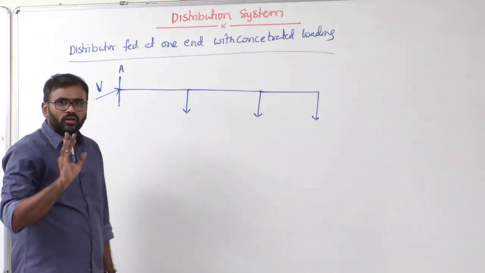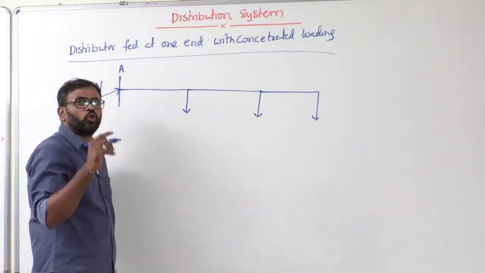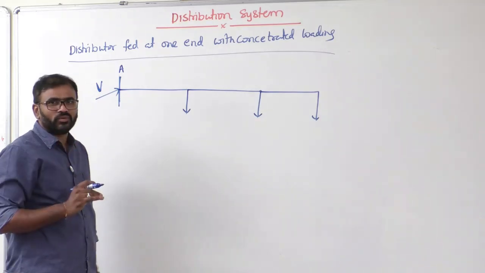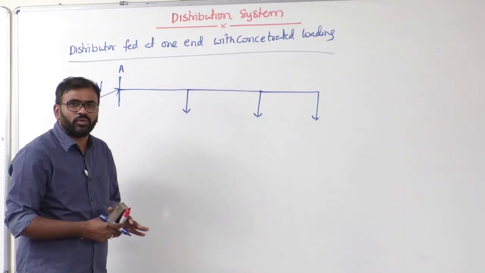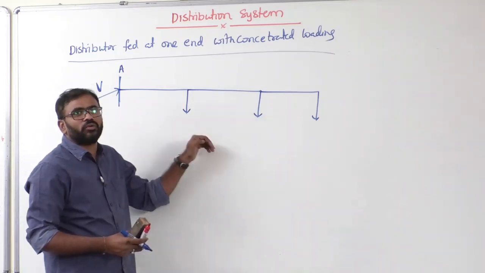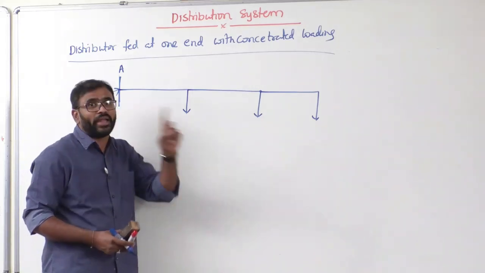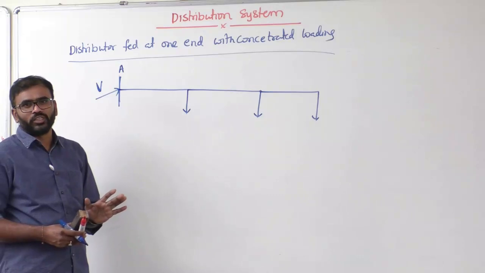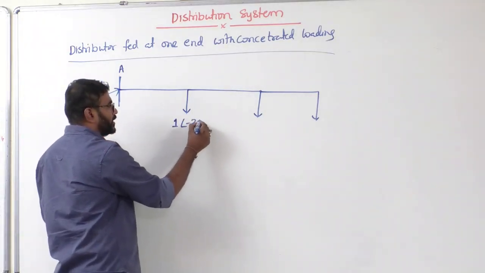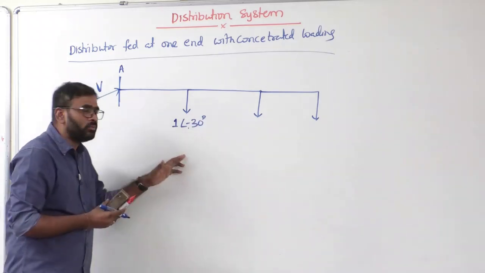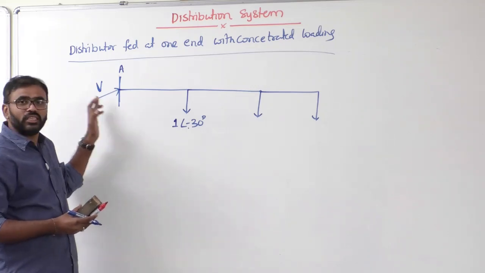Sir, in case of this distribution system, the consumers are shown with how much current they are drawing. If it is DC, only the magnitude of the current. If it is AC, the magnitude of the current with power factor is given, otherwise the phase angle is given. But that phase angle is by default with respect to the supply voltage. For example, let's say this is 1 ampere at an angle of minus 30 degrees. This minus 30 degrees is from the supply voltage by default, meaning voltage is our reference.